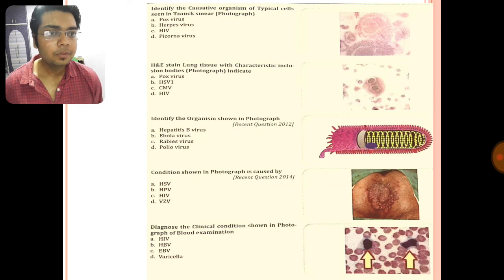Identify the organism in the photograph. Bullet-like, rabies, you all know. The condition shown in the photograph is caused by, so what condition are you seeing? It is condyloma acuminata, caused by HPV virus. Diagnose the clinical condition shown in the photograph of the blood examination. It is caused by Epstein-Barr virus. Why, you will write in the comments.